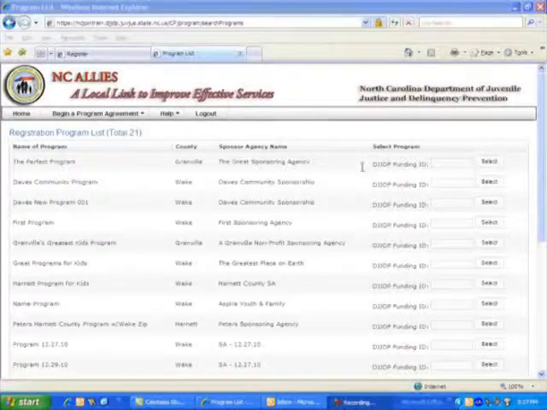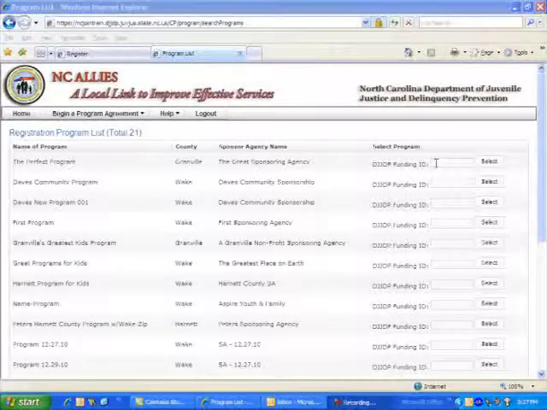And one important thing to note here is that they'll need to have the DJJDP funding ID number. The DJJDP funding ID number is automatically generated when the program is first created. The person who first creates this program needs to write it down.